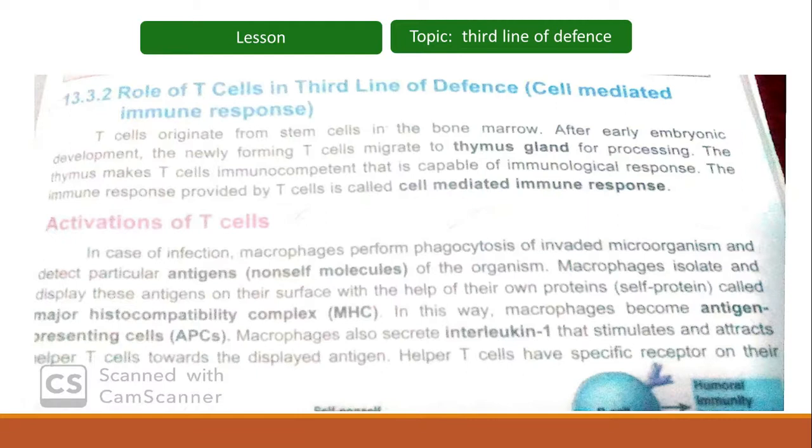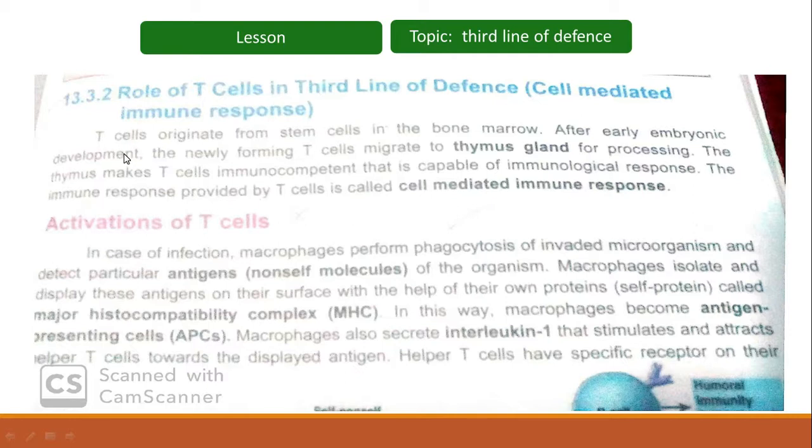Next, we are having the role of T cells in the third line of defense, that is cell mediated immune response. Students, do remember that T cells bring about cell mediated immune response, whereas the B cells bring about humoral immune response. So first we are having the role of T cells in the third line of defense or cell mediated immune response.